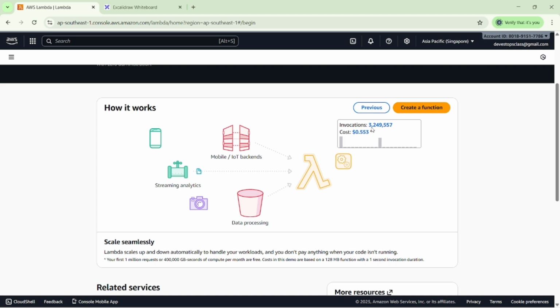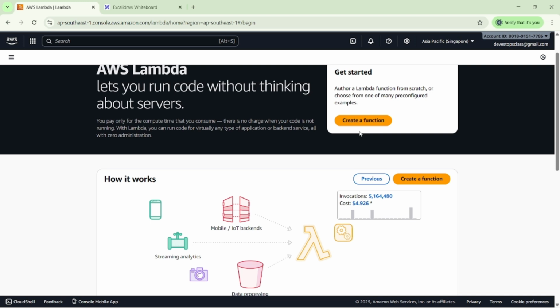Suppose we check how many times my application is executed, say one hour. At that time we have to pay the bill only for one hour. Otherwise, do we need to pay the bill to AWS? No, there is no need to pay. So whenever I click on this, it will process the data and generate the cost here, based on how many times we executed our application.